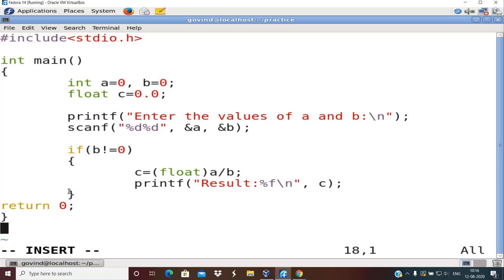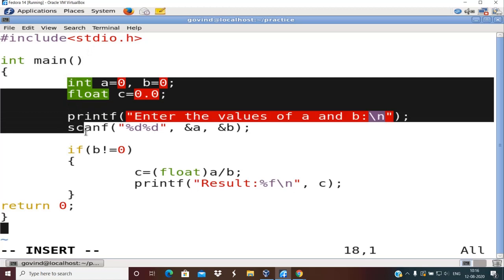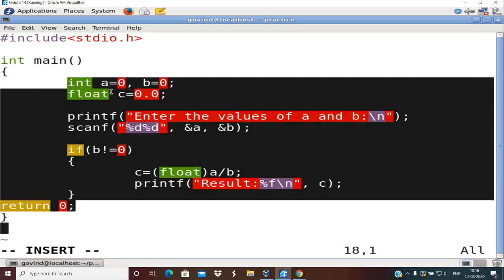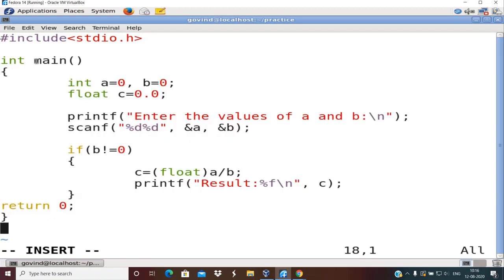With a pair of flower brackets. You can observe, even for main I have done the same thing. I have specified a pair of flower brackets, meaning opening and closing flower brackets, as the body of main. So whatever statements you have written here, starting from int a equal to 0 till return 0, all these statements form the body of main, right?